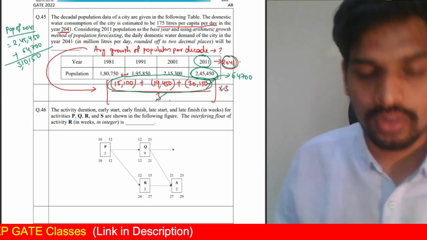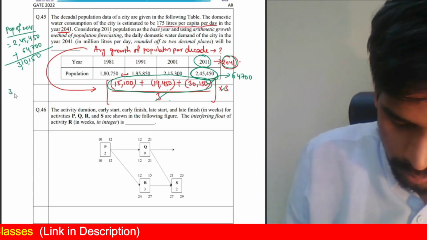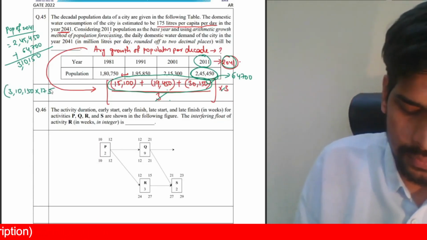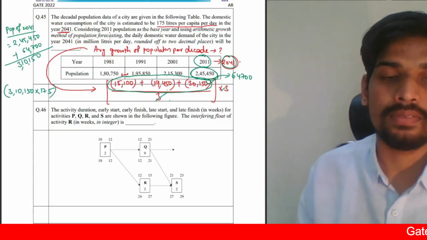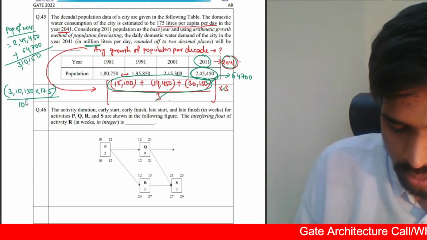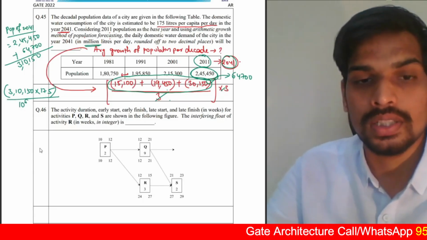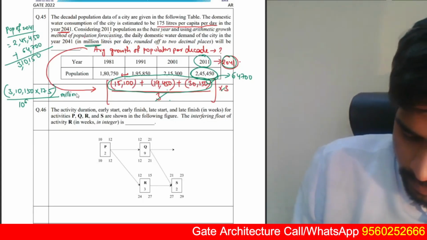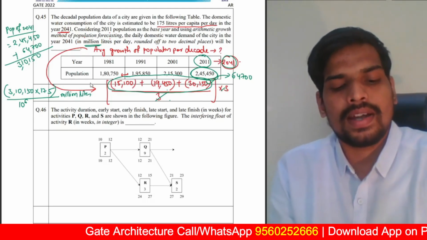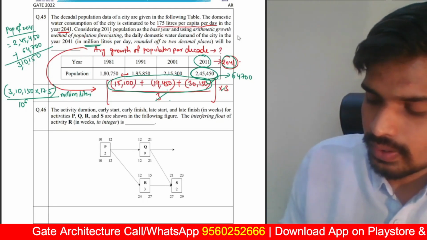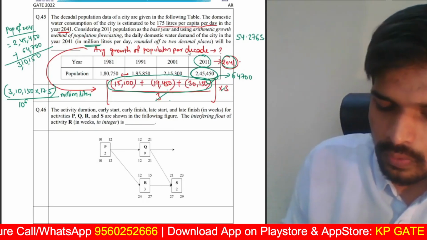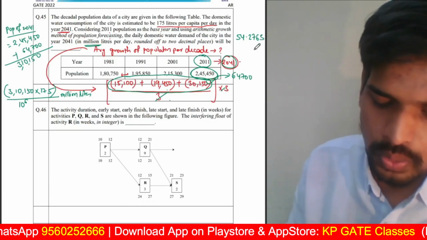Water requirement for the year 2041 will basically be equal to the population 310150 multiplied by 175 liters per capita per day. That's the water demand for the year 2041 in liters. They're asking us the answer in million liters. Million is nothing but divide this by 10 to the power of 6. Right? That will give you the answer in million liters. Use your calculators to simplify this. 310150 into 175, divide that by 10 to the power of 6. You should get your answer for this question as 54.2763. Round off to 2 decimal places, your answer will be 54.28.